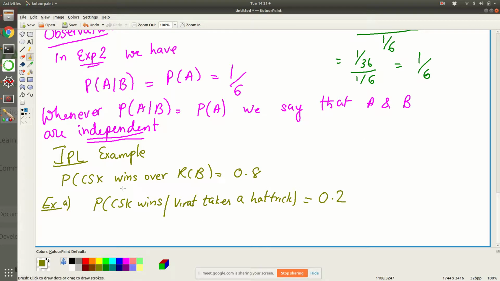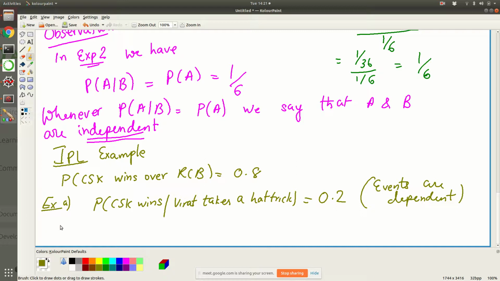The events that CSK wins and Virat Kohli takes a hat-trick are dependent. They depend on each other. If somebody takes a hat-trick, it is very unlikely that CSK wins, and that is what is meant by dependence. Knowing that somebody has taken a hat-trick changes the outcome of the game. So that means it's dependent.